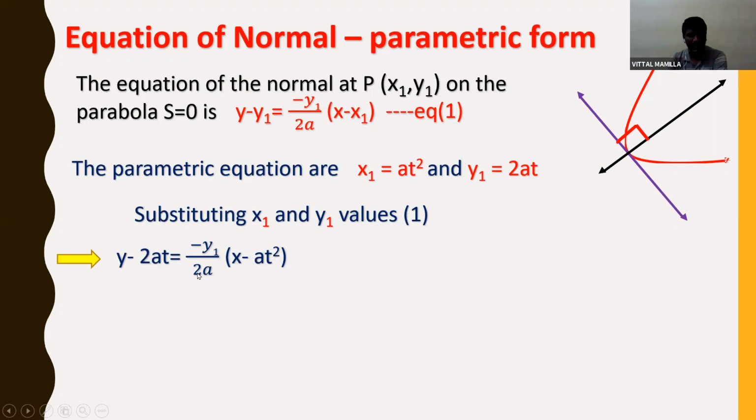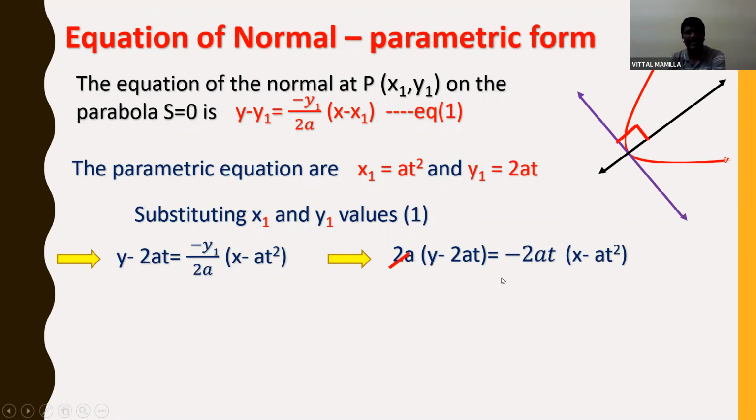Further, if I cross multiply, I'll get 2a into y minus 2at is equal to minus y1 into x minus at square. Here y1 also I can substitute as 2at.